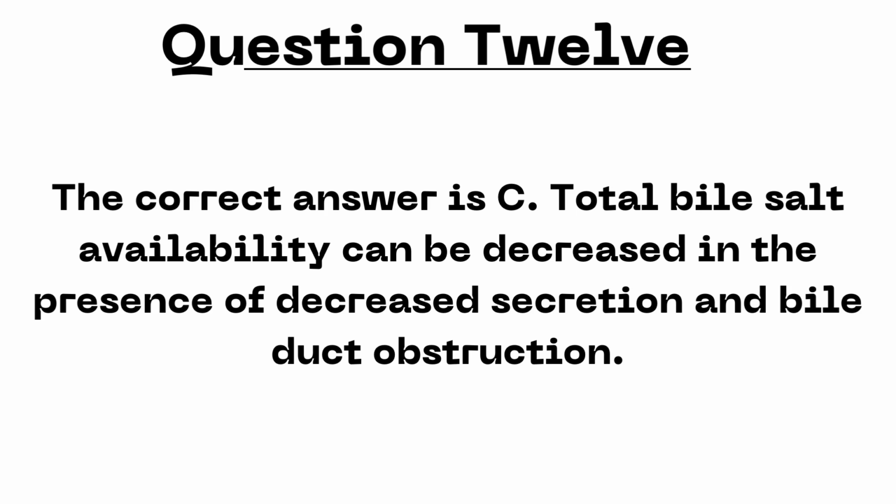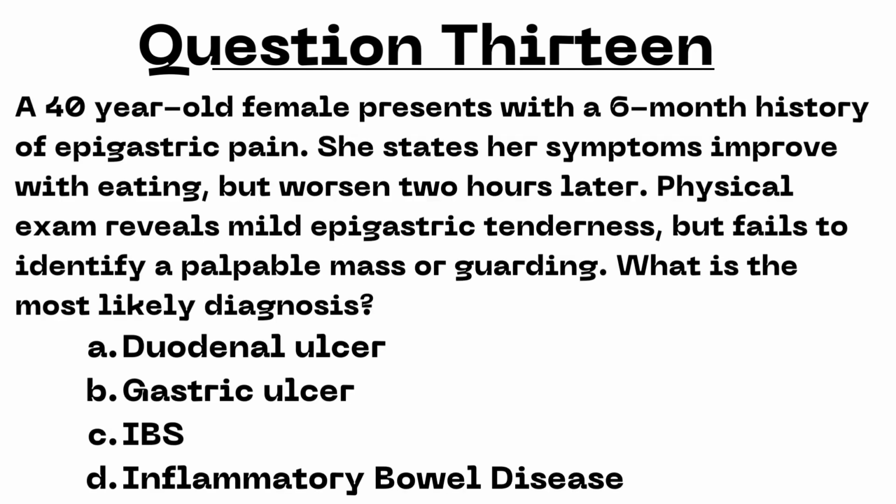Correct answer is C. Total bile salt availability can be decreased in the presence of decreased secretion and bile duct obstruction. Next question. A 40-year-old male presents with a 6-month history of epigastric pain. She states her symptoms improve with eating, but worsen 2 hours later. Physical exam reveals mild epigastric tenderness, but fails to identify a palpable mass or guarding. What is the most likely diagnosis? A. Duodenal ulcer. B. Gastric ulcer. C. Irritable bowel syndrome. Or D. Inflammatory bowel disease. I'll give you a second to review.